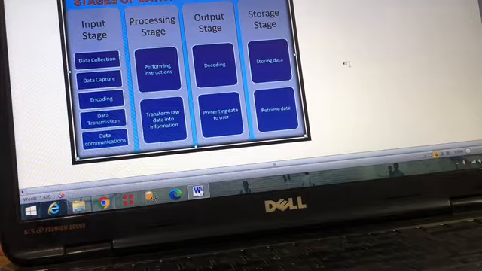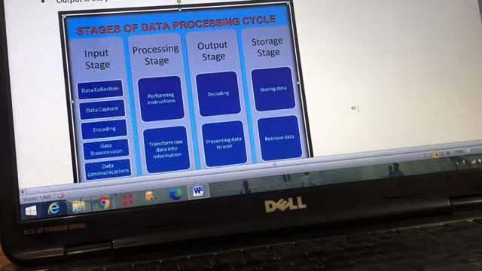So if somebody asks how the CPU is working, or you can ask somebody, okay fine, you know that the processing is done by the computer, right? Can you tell me how the processing is happening, how the CPU is doing the processing, what are the stages of processing of data? I am just giving you one example.